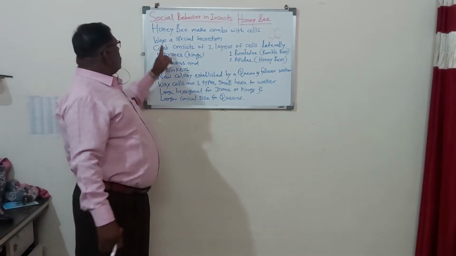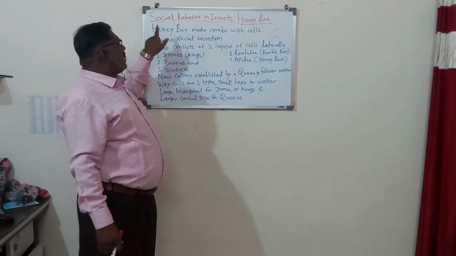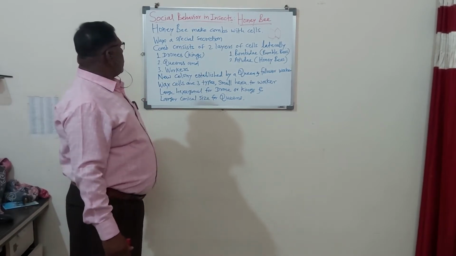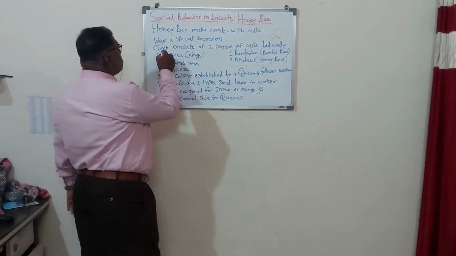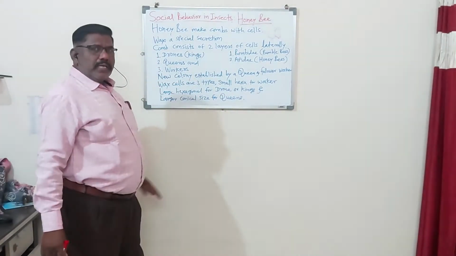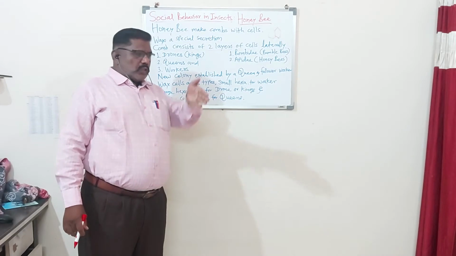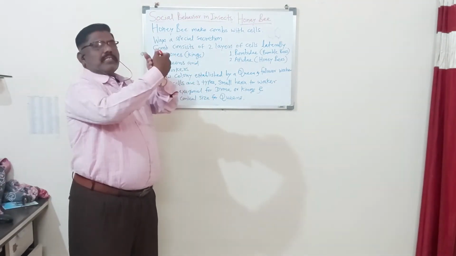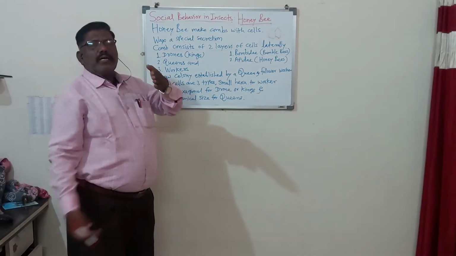So that is made up of the wax, which is a special secretion from the body, from the abdominal side. That comb consists of two layers, lateral layers on both sides like this. This side has the cells and the opposite side also has the cells.